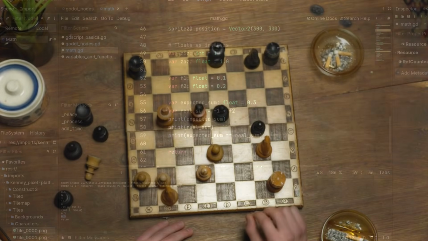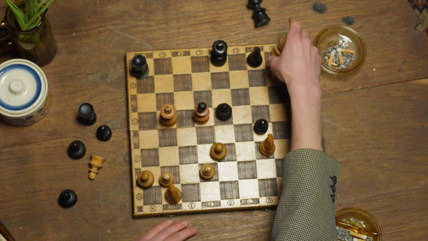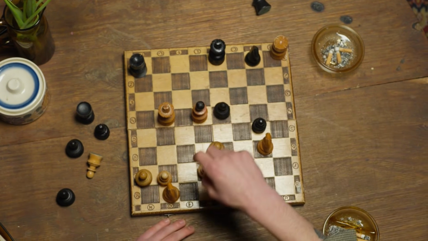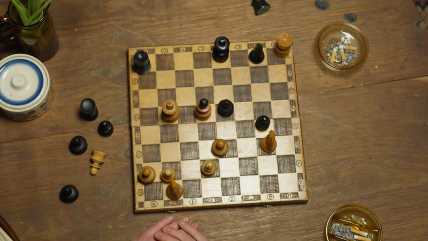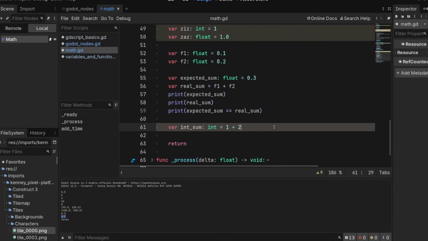Like imagine a chessboard. We don't care exactly where on each square your pawn is. We just know it's on that square or it isn't. So something like var int_sum, this will always be 3 and it will always be equal to 3. So this is something that's going to be relevant to the game we make because we are going to want to deal with things as integers.